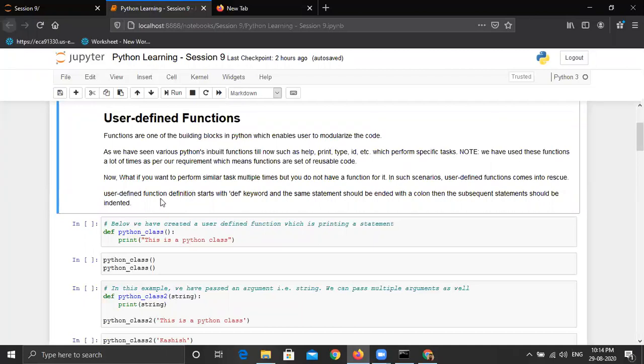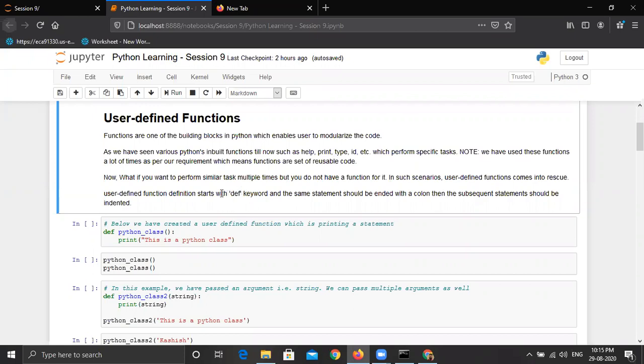For user defined functions, we have to define the function first. Suppose I'm using the type function, which is an inbuilt function of Python. There is code already written in the backend, and you are just invoking the type function to check the data type of a variable. But there is code in the backend already written for you, which you cannot see as of now. From now onwards, as we have to create a new user defined function, first of all we have to define its code, like what steps it will follow once we call that function.